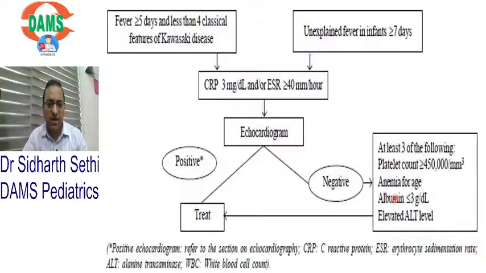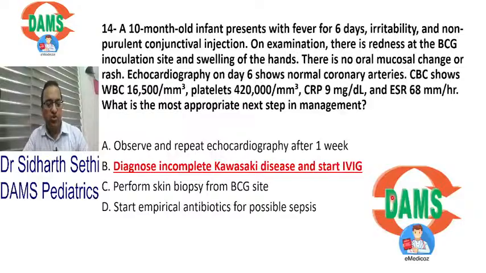एक बार platelet देखे, yeah. CRP ESR. ओके, सो याद रहेगा CRP ESR देखना है, and then platelet count, anemia, albumin and ALT. So let's go back. So this child has, we got the ESR and CRP, they are high. So our next step is that this child has incomplete Kawasaki disease and we will give him IVIG.